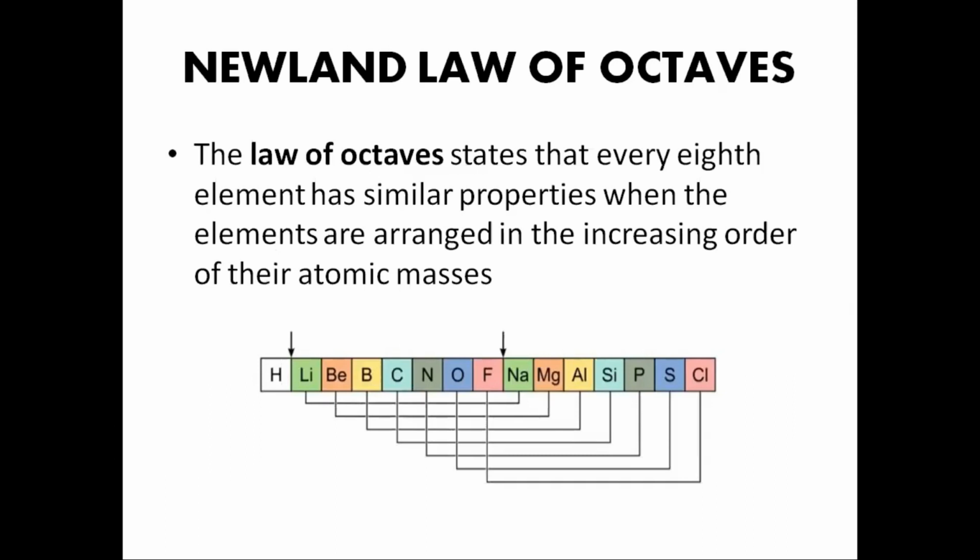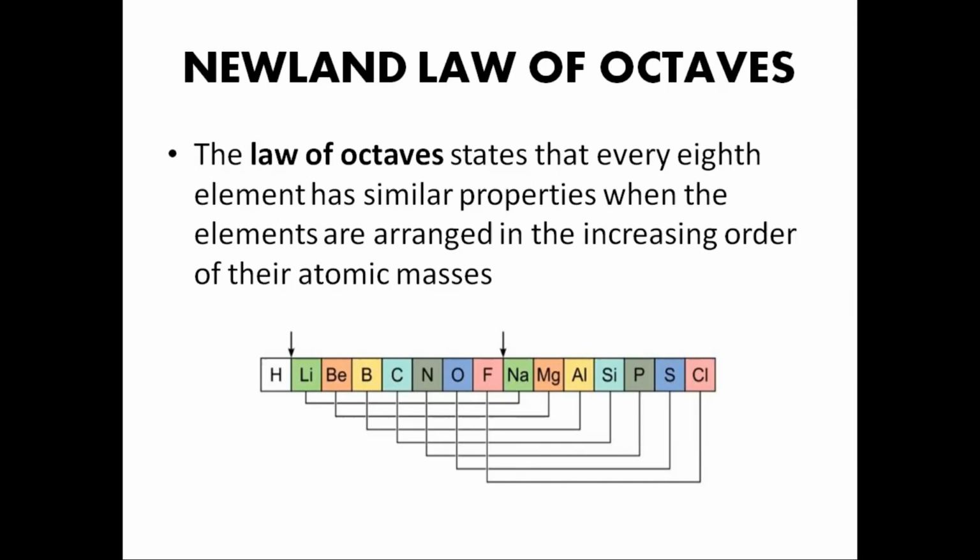The law of octaves states that every eighth element has similar properties when the elements are arranged in increasing order of their atomic masses. You can see here, lithium will have similar properties to sodium. Beryllium will have similar properties to magnesium. Boron will have similar properties to aluminium. Carbon and silicon, nitrogen and phosphorus, oxygen and sulfur, and finally fluorine and chlorine. So he stated that every eighth element will have similar properties when they are arranged in increasing order of